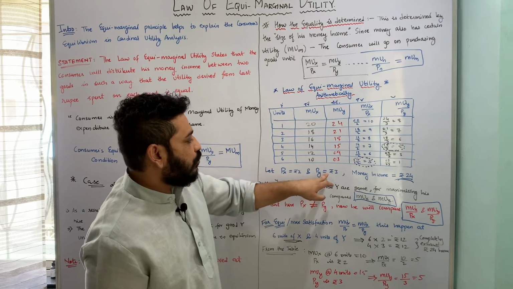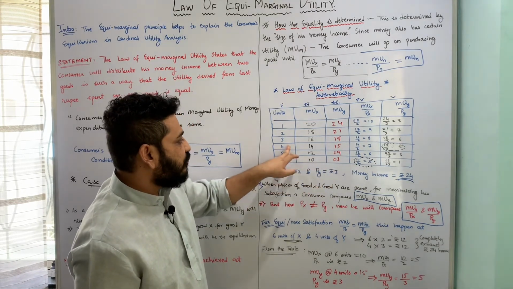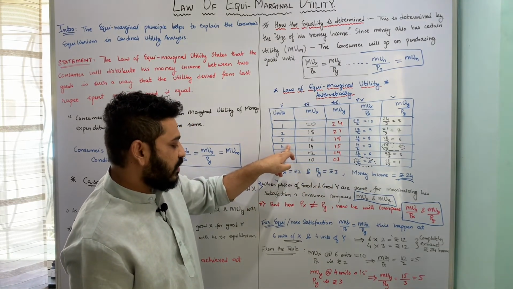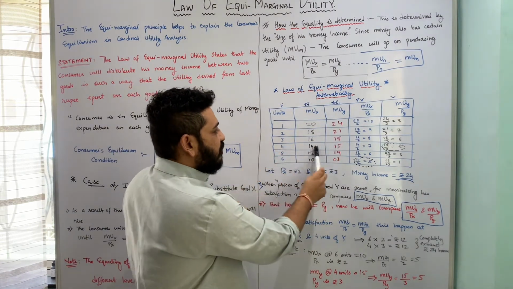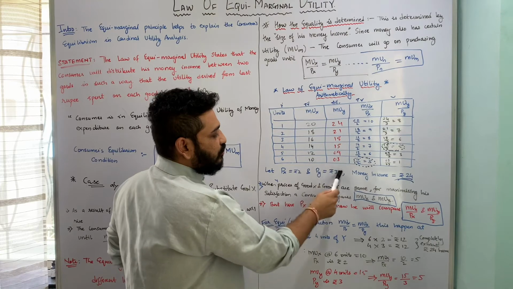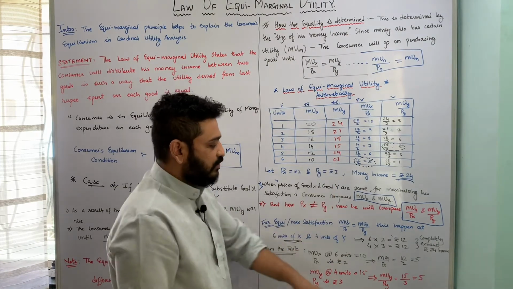Similarly, I am looking at the next condition wherein 4 units. Marginal utility of Y at 4 units of Y is 15 divided by the price of Y, which is 3, which is equal to 5.